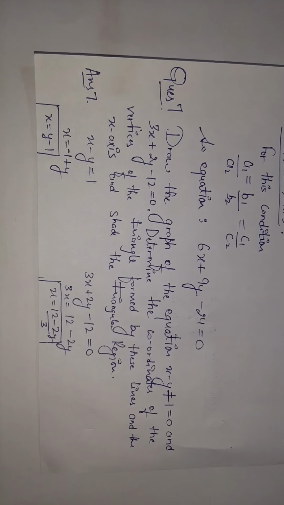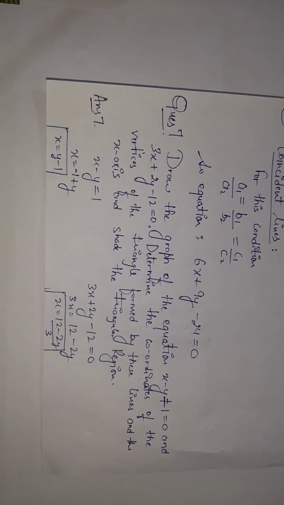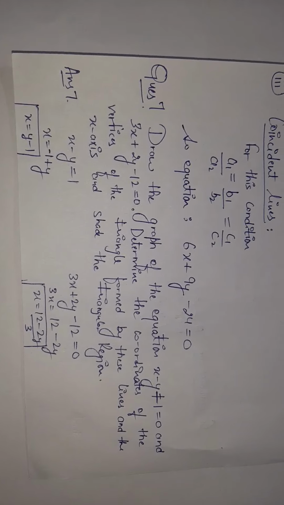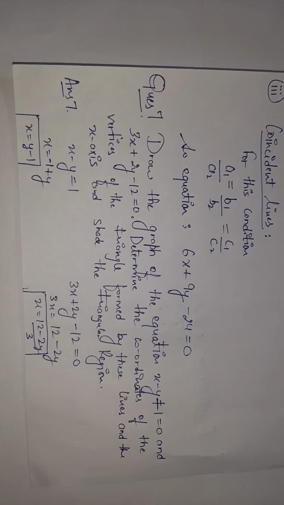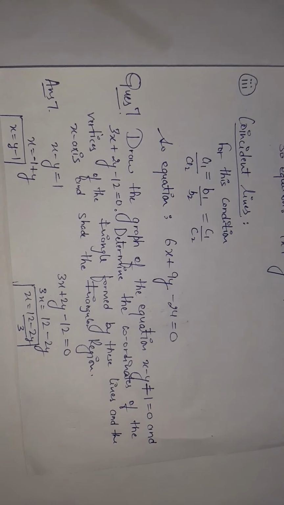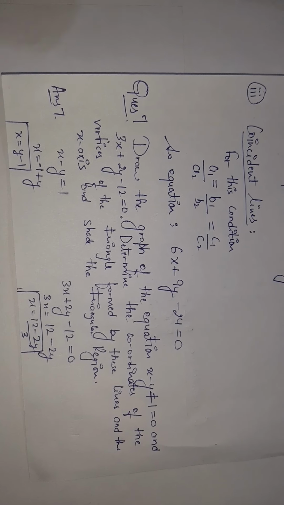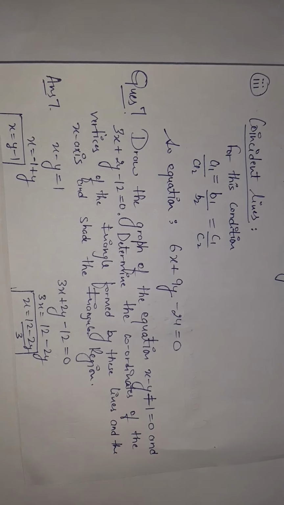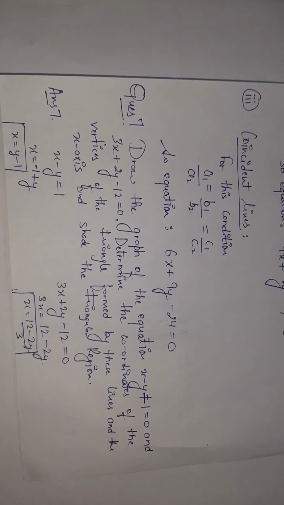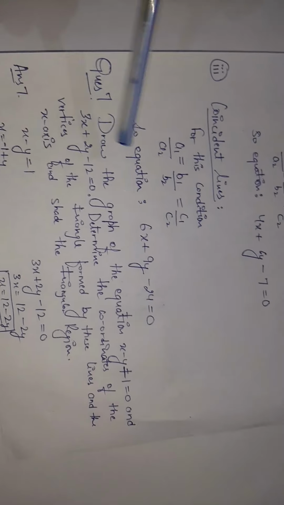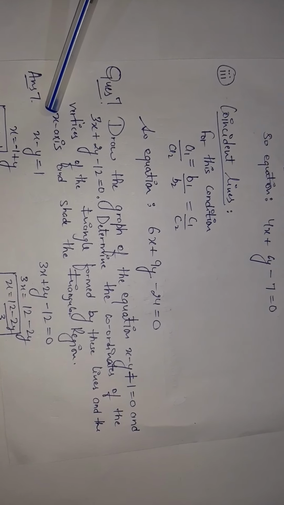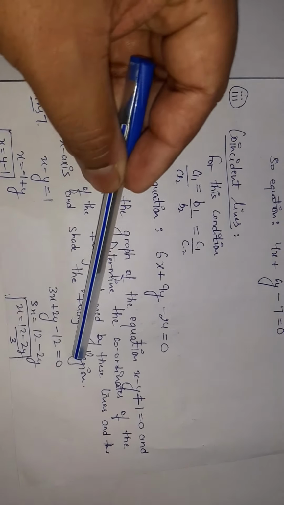Now, the last question comes. Draw the graph of the equations x minus y plus 1 is equal to 0 and 3x plus 2y minus 12 is equal to 0. We have to determine the coordinates also after drawing the graph, because they have asked for the coordinates of the vertices of the triangle formed by these lines and the x-axis. That triangle should be on the x-axis, and we have to shade the region also.